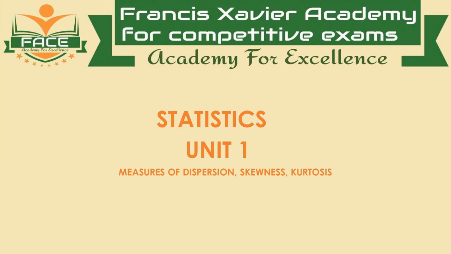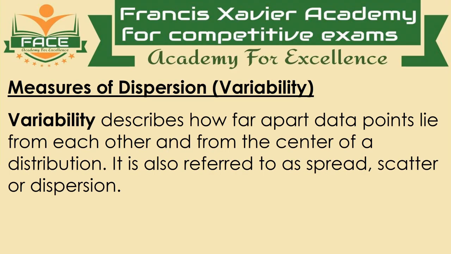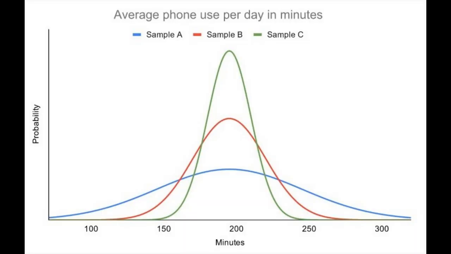In this session, we are discussing measures of dispersion or variability. Variability describes how far apart data points lie from each other and from the center of a distribution. It is also referred to as spread, scatter, or dispersion. While the central tendency or average tells you where most of the points lie, variability summarizes how far apart they are.